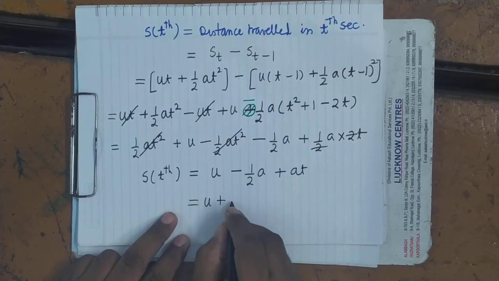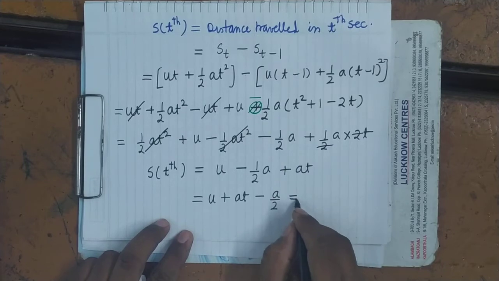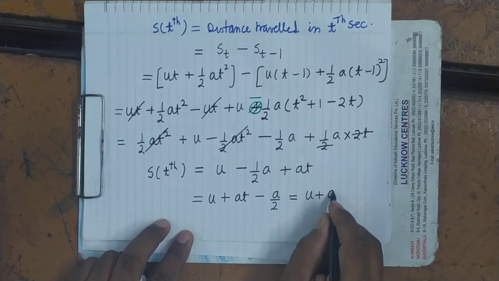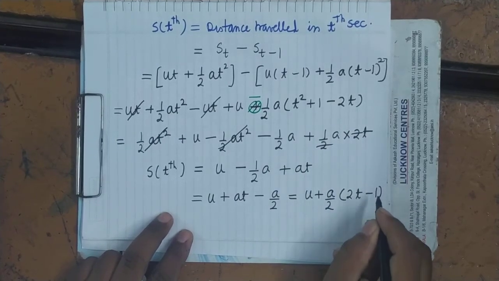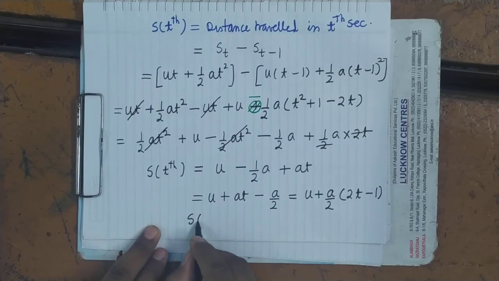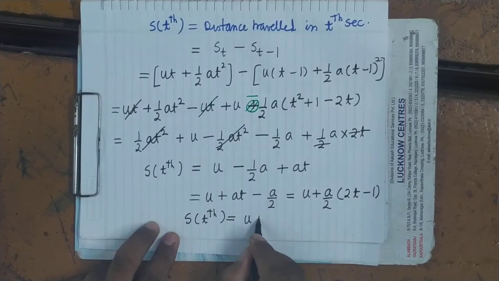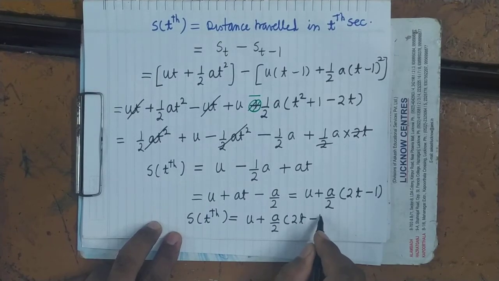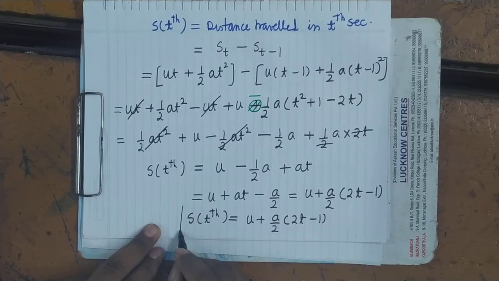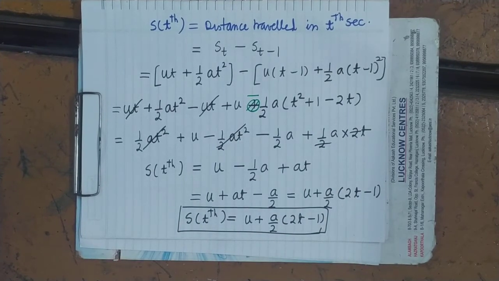u plus at minus a by 2. So u, a by 2 you can take out common. When you will take out common, it will be 2 into t minus 1. So this is the distance travelled in Tth second. That will be equal to u plus a by 2 into 2t minus 1. It's clear? Now all these formulae will apply only when the motion is uniformly accelerated.